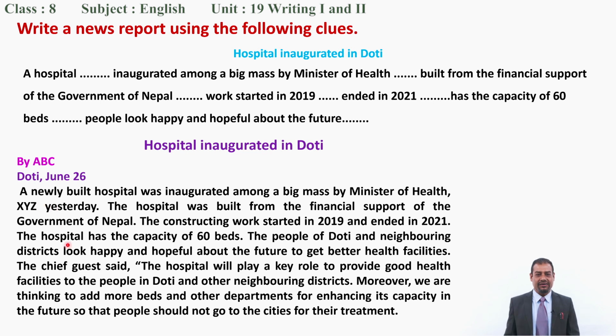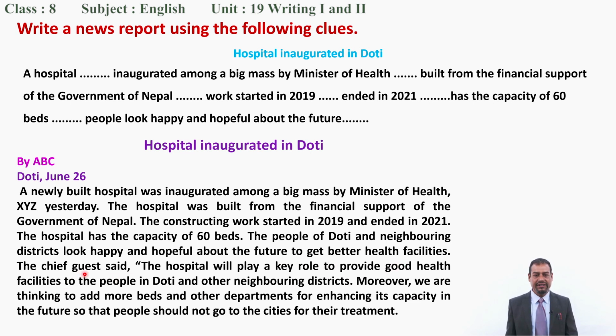For example, a newly built hospital was inaugurated among a big mass by Minister of Health, XYZ, for example, name of the minister, yesterday. The hospital was built from the financial support of the government of Nepal. The constructing work started in 2019 and ended in 2021. The hospital has the capacity of 60 beds. The people of Doti and neighboring districts look happy and hopeful about the future to get better health facilities.